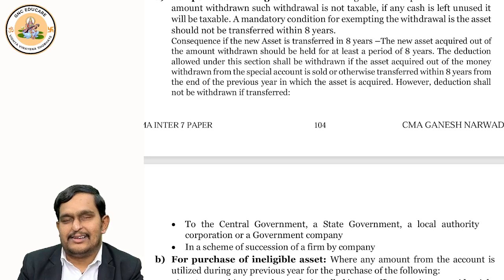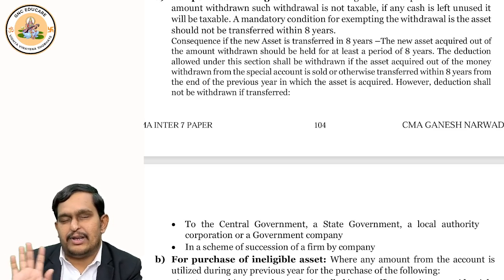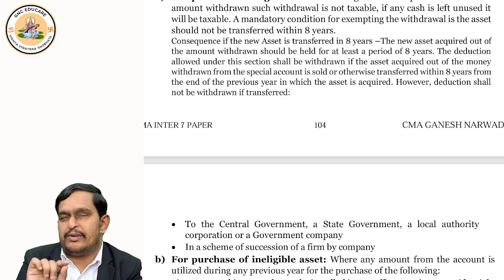So what we discussed: if you purchased an eligible asset and withdrew some money for that, but some part of the amount you did not use for purchase, that part is taxable. Only the business portion is taxable. The agricultural portion is not taxable.